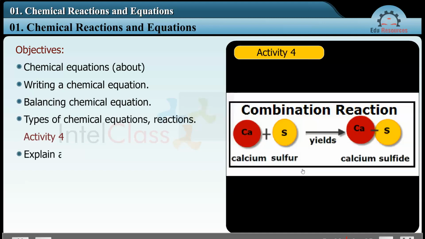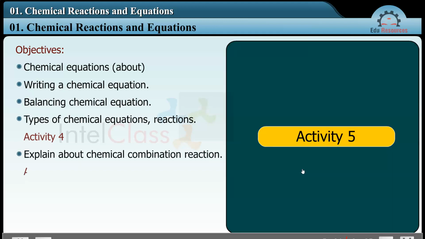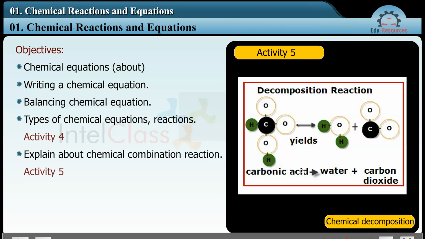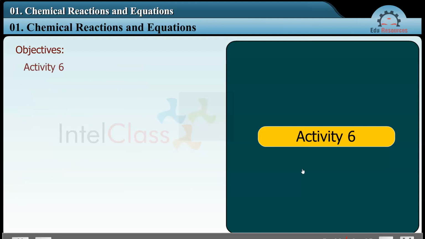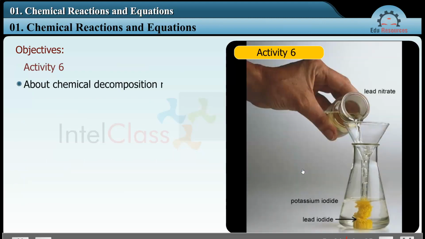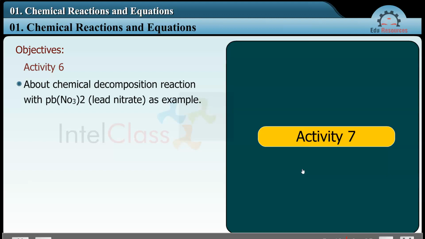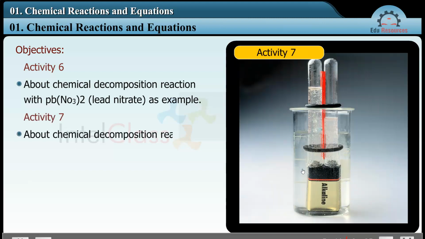Activity 4. Explanation about chemical combination reaction. Activity 5. Explanation about chemical decomposition reaction. Activity 6. About chemical decomposition reaction with Pb(NO3)2, lead nitrate, as example. Activity 7. About chemical decomposition reaction with H2O, water, as example.